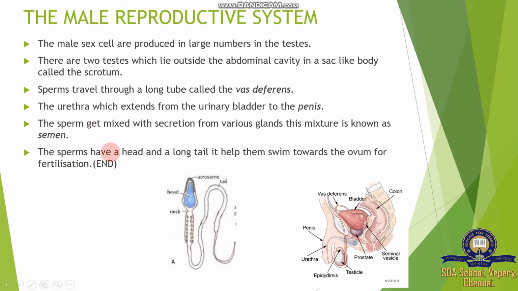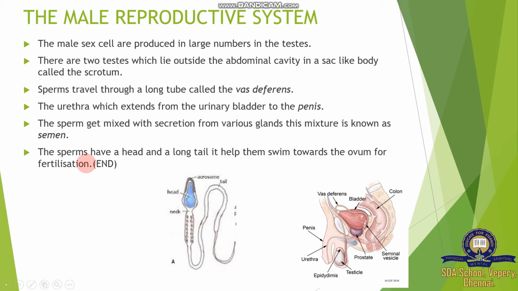The sperm has a head and a long tail. It helps them to swim towards the ovum for fertilization. So a sperm consists of a head region, neck region, middle piece, and long tail. The middle piece is composed of mitochondria. You know mitochondria, the powerhouse of the cell. It provides energy for moving the sperm cell from the male reproductive organs to the female reproductive organs. The head consists of a nucleus, the male gamete. This nucleus fuses with the egg to complete fertilization.